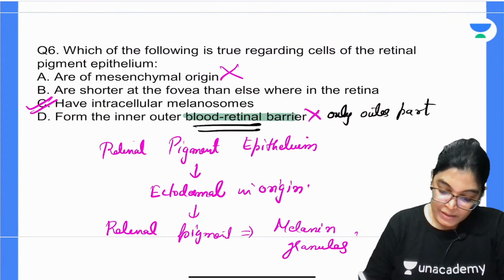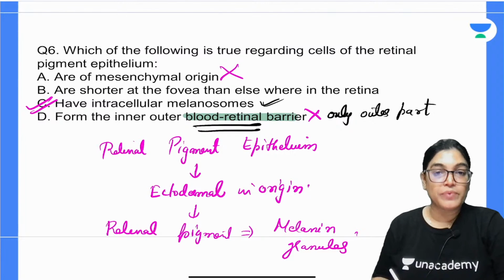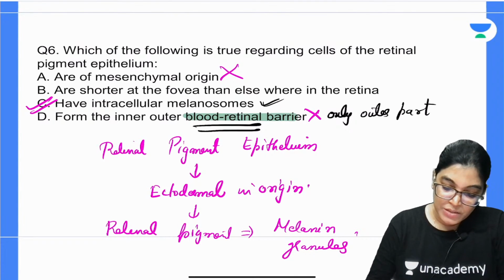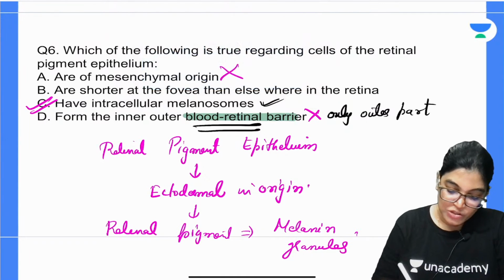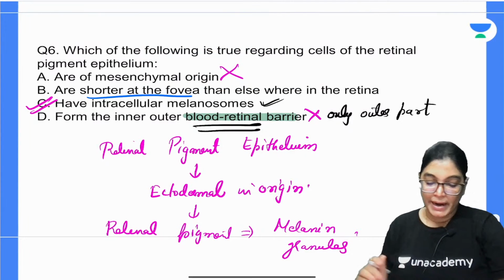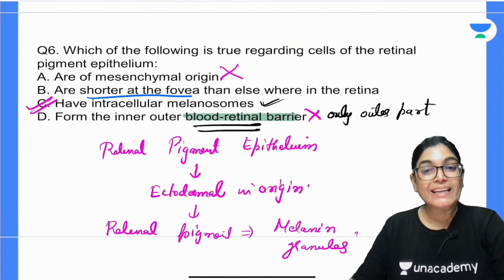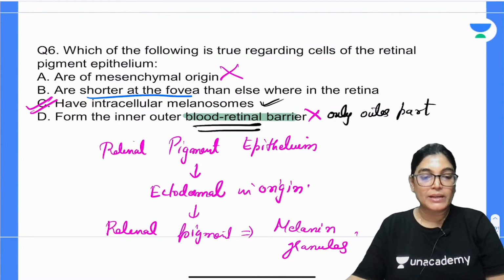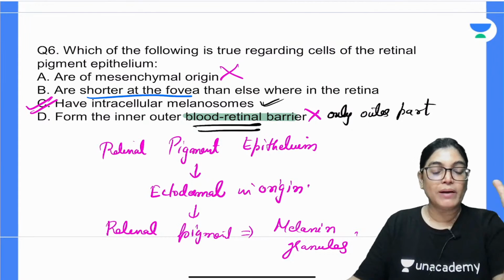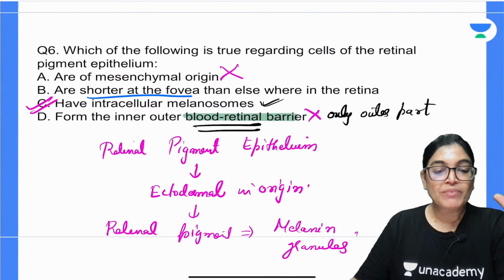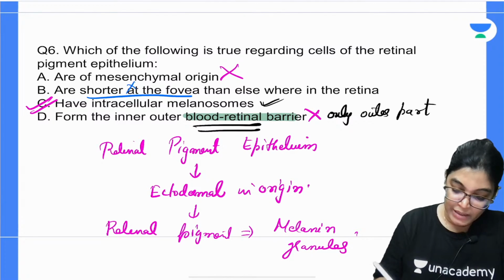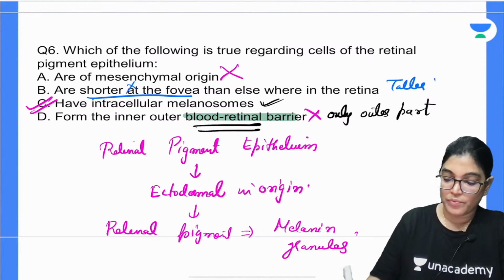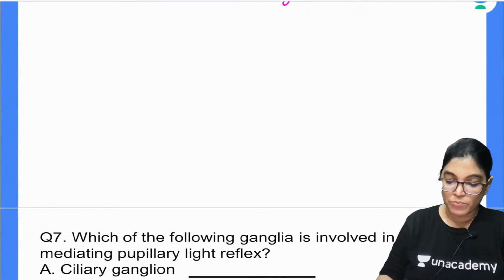Melanosome is perfectly right. Okay, option B is also there, so I would like to give you the information. Is it shorter? No, my dear aspirants. When we talk about the length, we know the retinal pigment epithelium is cuboidal. But when we see the length of the epithelium, it is taller at the level of the fovea. So it is not shorter, it is taller at the fovea. Please write down, this is also important information.